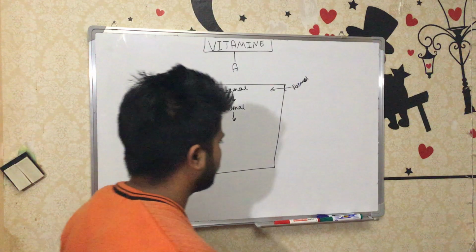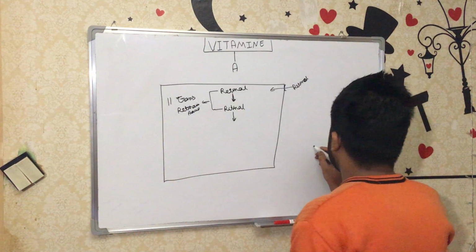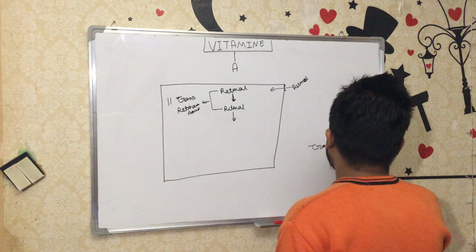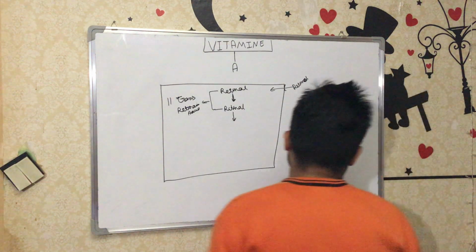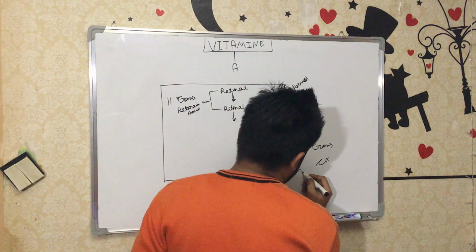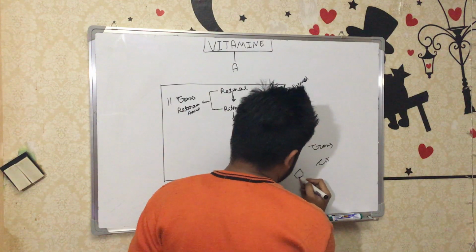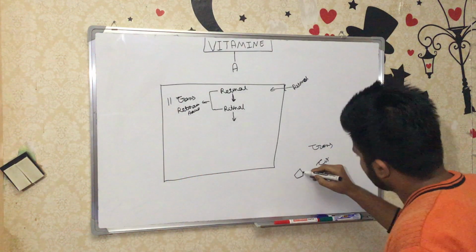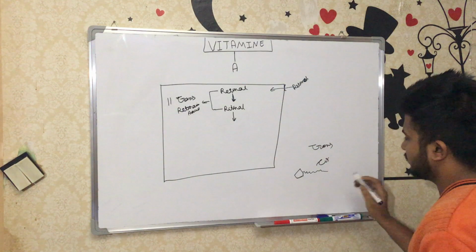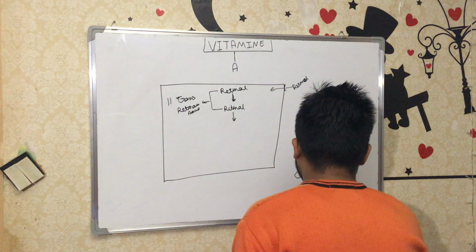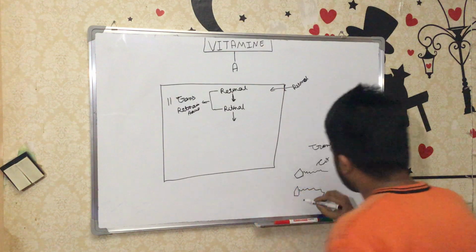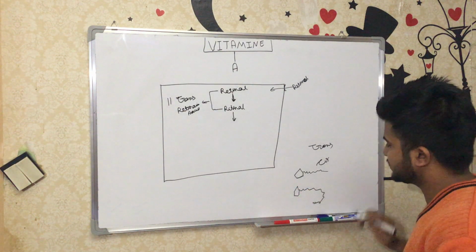Trans and cis, you can remember from chemistry, that is trans and cis. For the understanding purpose, I am drawing hypothetically: this straight line is the trans, and this curved line is the cis.